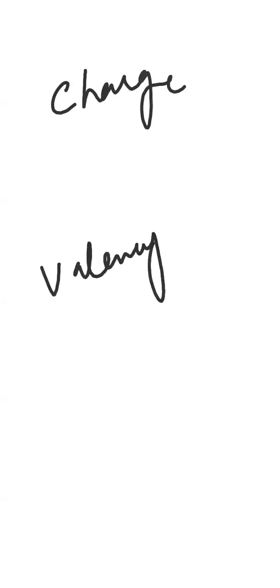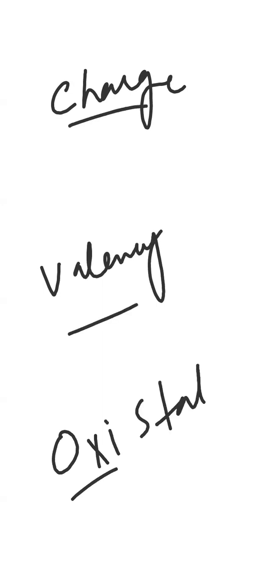Okay, so first of all, charge, valency. We have to learn all the valencies today. And then oxidation state. Oxidation state is something which is tricky. Now, you cannot learn oxidation states. That will be different all the time. Okay, so what is charge?